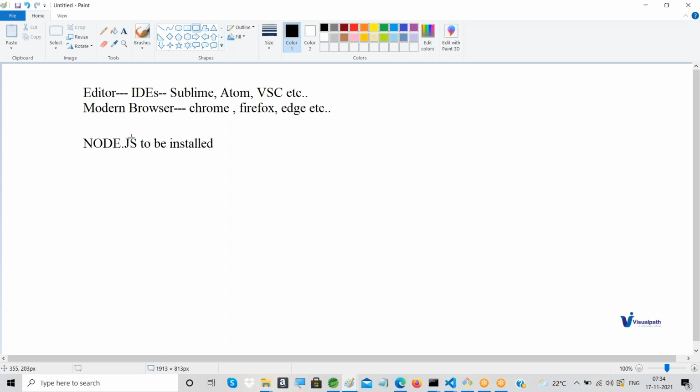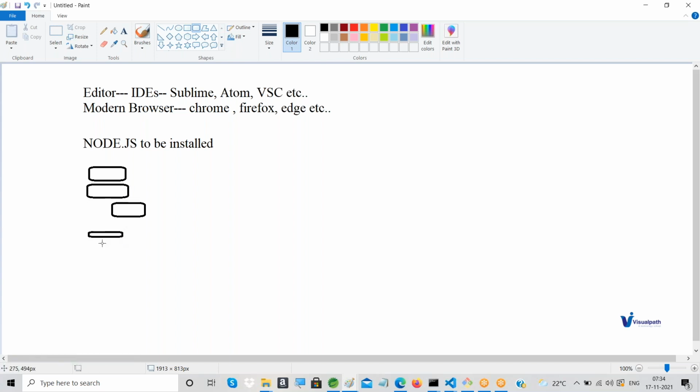For example, assume there is one folder structure recommended in Angular. Then we have to create that folder structure. Within that, assume there is a folder called E2E. Don't worry about what E2E is. There is an SRC folder, and inside that we have something like an app folder, and in that two or three files are there.